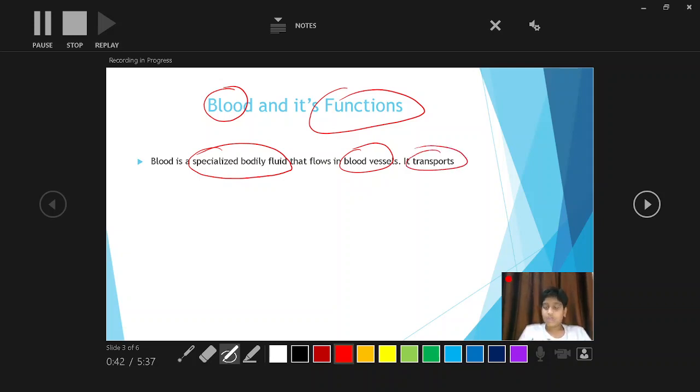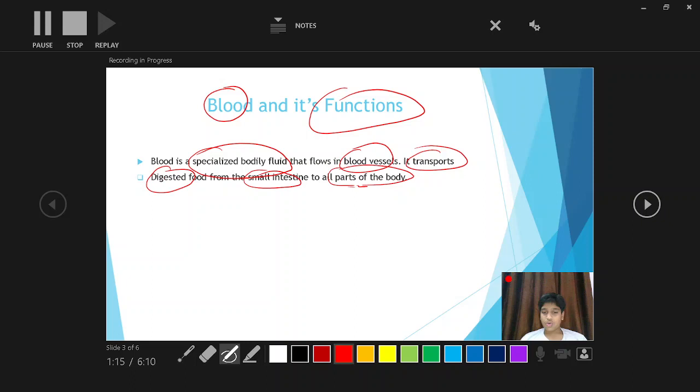It transports digested food from the small intestine to all parts of the body. We have learned in class 7 that in the small intestine there is an organ called villi. Singular form is villus. Remember, it helps to absorb the nutrients in digested food.